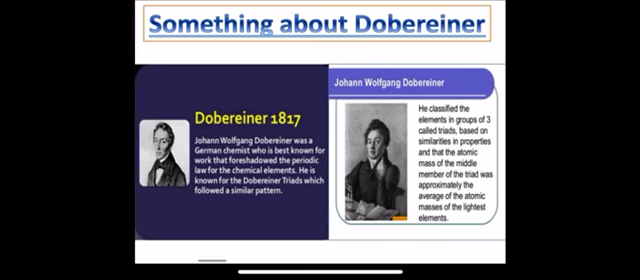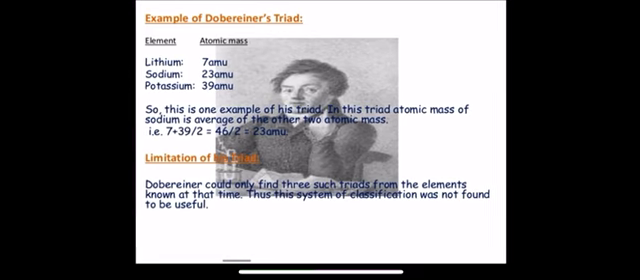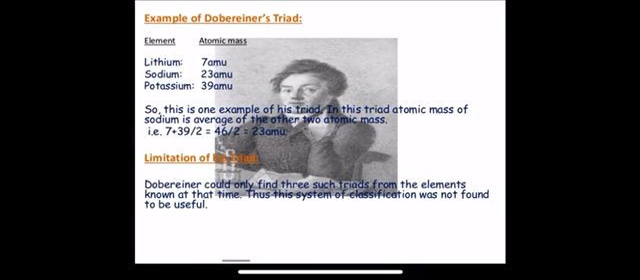Let's see some examples of Döbereiner's triads. The first example is lithium, sodium, potassium. This is a group of 3 elements which are arranged in increasing order of their atomic masses. As you can see, the atomic mass of lithium is 7 atomic mass unit, means AMU. It is a unit. And sodium has an atomic mass of 23, and potassium has an atomic mass of 39 AMU.